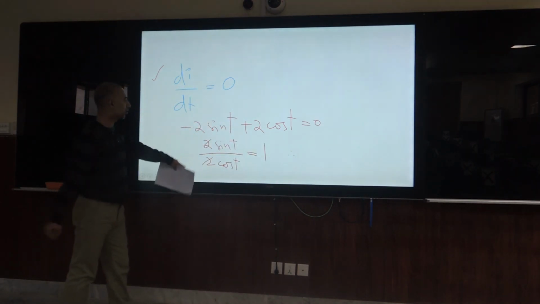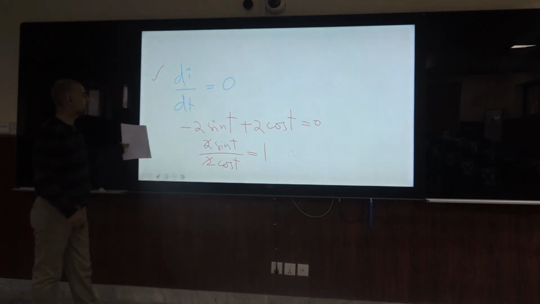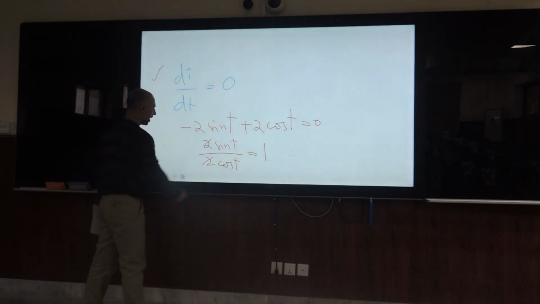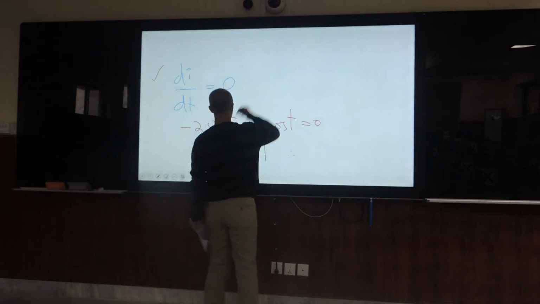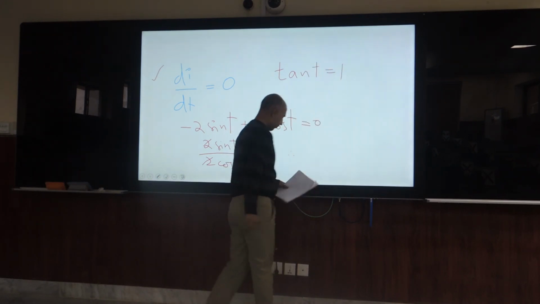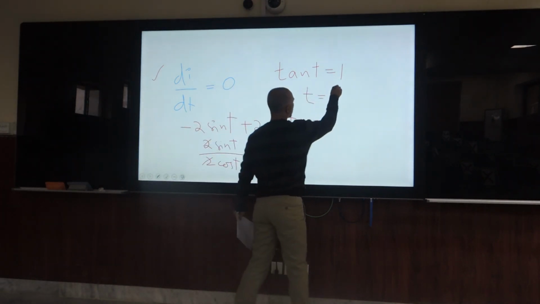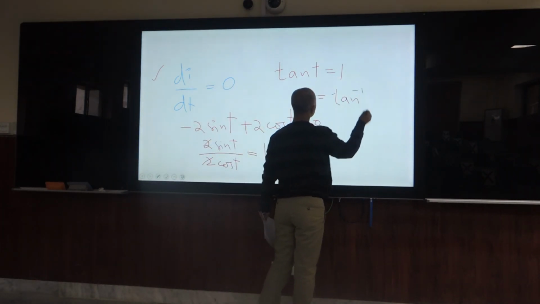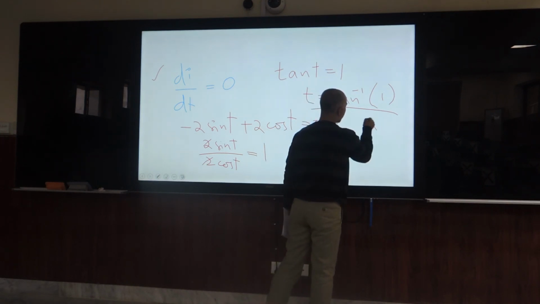We can write this statement equivalent to 1. This is a negative sign, so this term goes on the opposite side, or by cancellation with both positive sides, by cross multiplication we will have this one, and we can write further this as tan t equivalent to 1, and further we can say that t equivalent to tan inverse, and tan inverse of 1 is this one, or you can say that t equal to pi over 4.